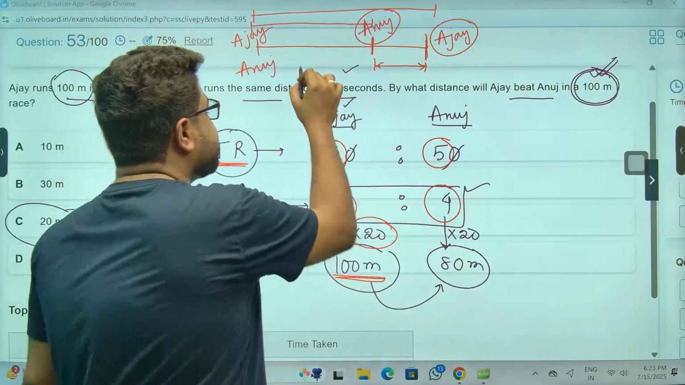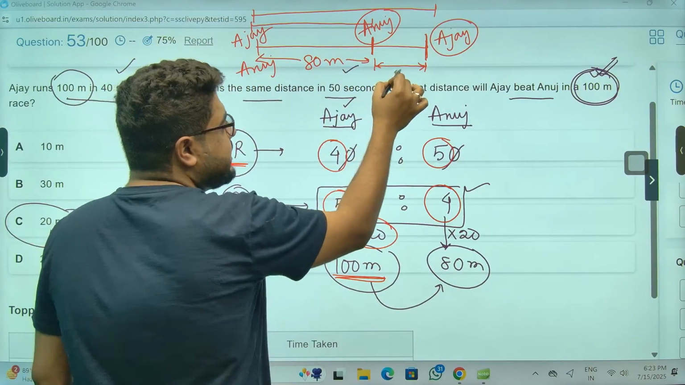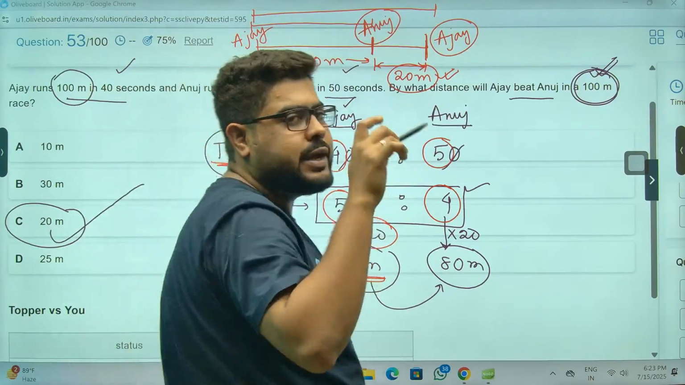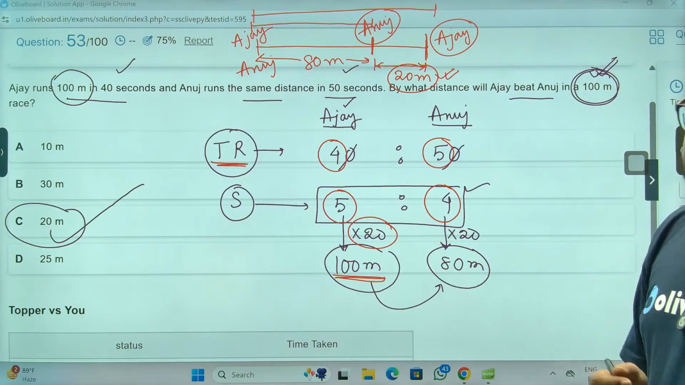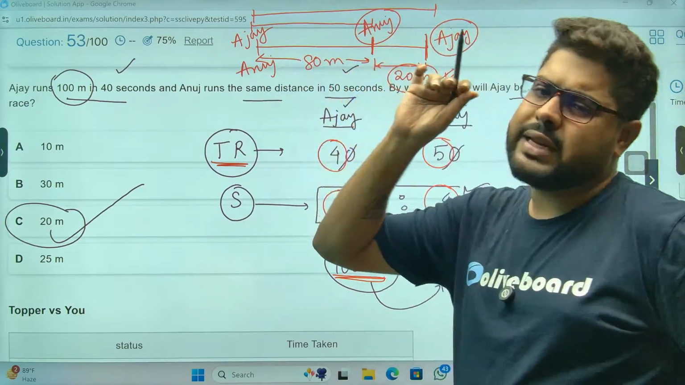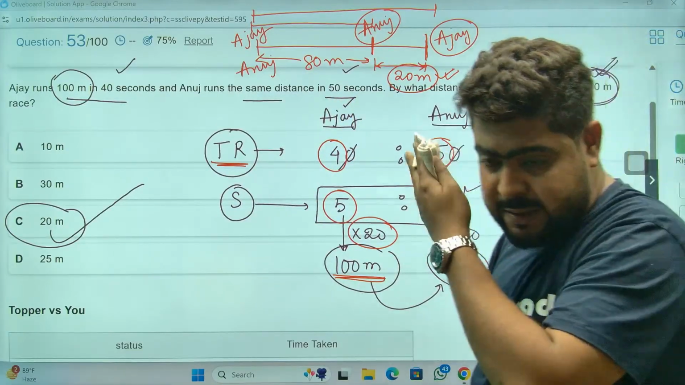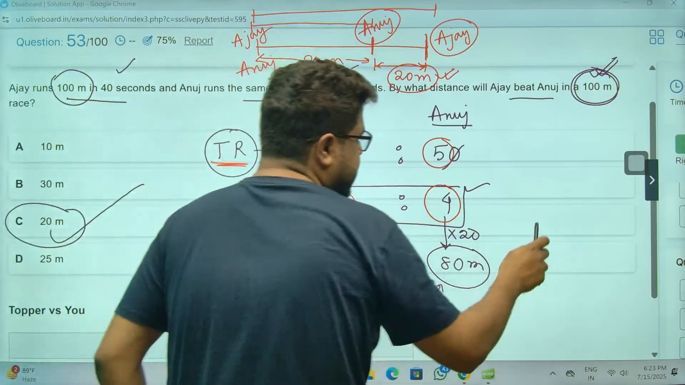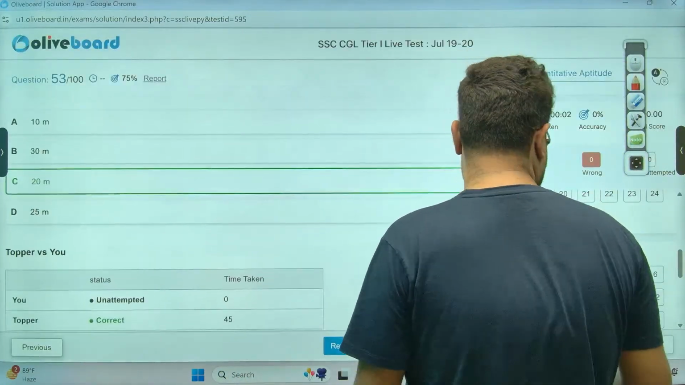So this distance is 80 meters, brother. That means the remaining 20 meters Anuj still needs to go. That means Ajay has beaten Anuj by the remaining 20 meters. Clear? Now again, in the foundation batch, I've taken two or three classes only on this, the linear race concept. Okay, brother? Let's move on, sir. 20 is the answer.